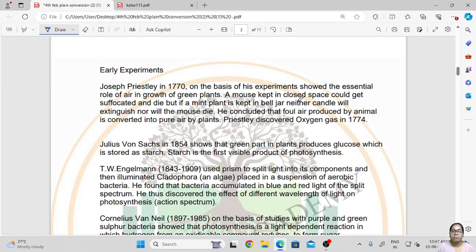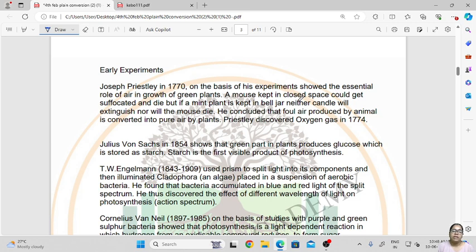So in his experiment, he concluded that in the closed jar, if there is a plant, the carbon dioxide which is given out by the animals or organisms is converted into oxygen by the plant present inside the jar. So this was a first step in finding the process of photosynthesis. Till here they knew that plants can convert carbon dioxide to oxygen, but how, that they were yet to find.